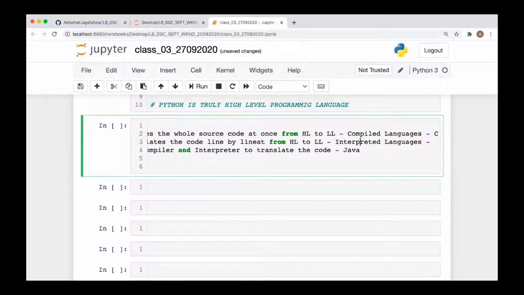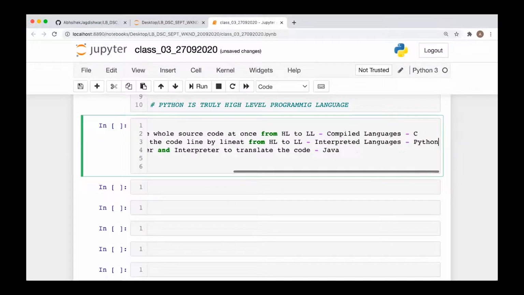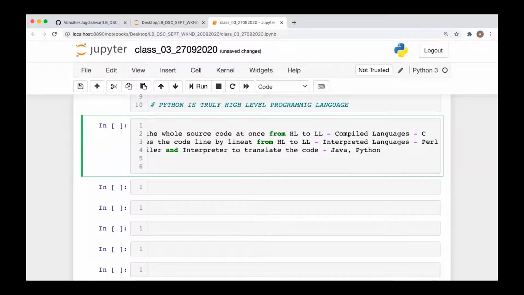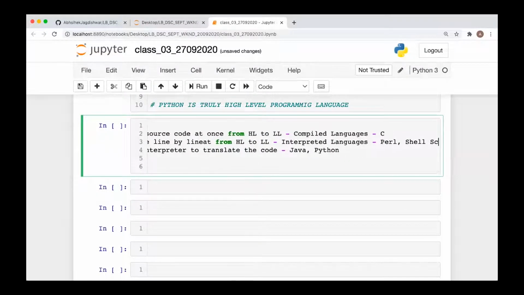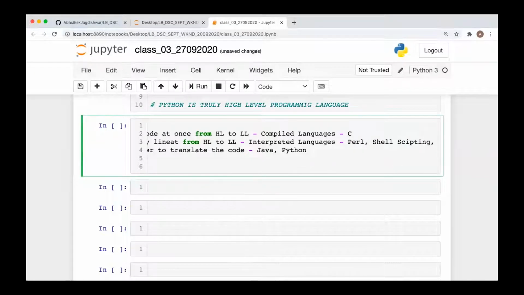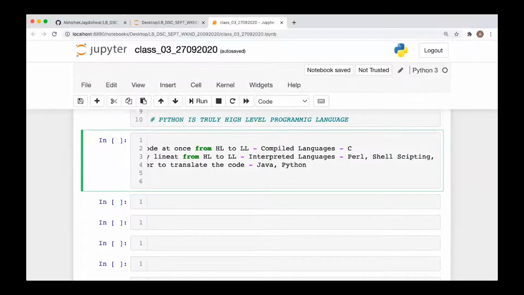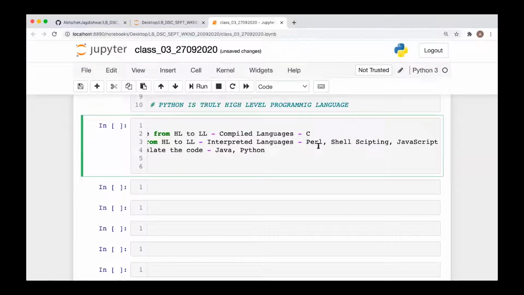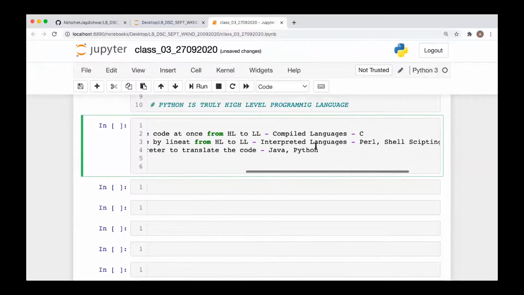When it comes to interpreted languages, Python was initially developed to be an interpreted language, but now also you cannot keep Python in the interpreted category. It will come into this third part. The interpreted languages are almost all the scripting languages, like Perl, shell scripting, or JavaScript.